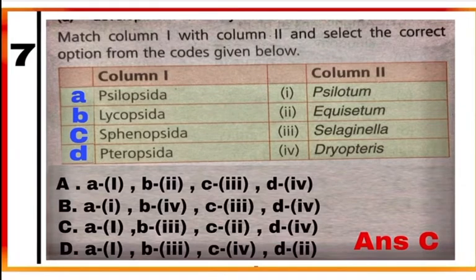A. Example of class Psilopsida is 1. Psilotum. B. Example of Lycopsida is 3. Selaginella. C. Example of Sphenopsida is 2. Equisetum. And D. Example of Pteropsida is 4. Dryopteris.